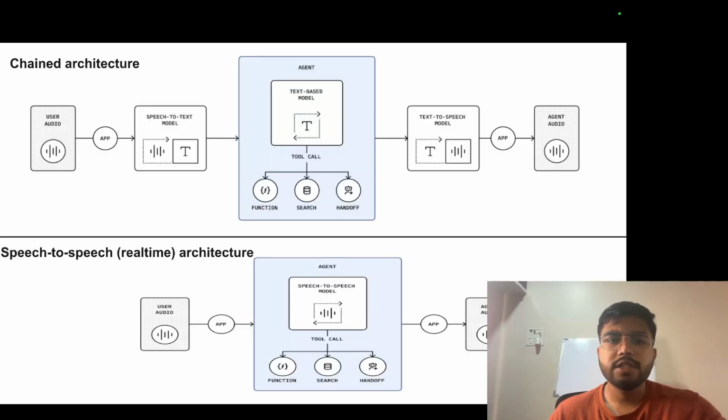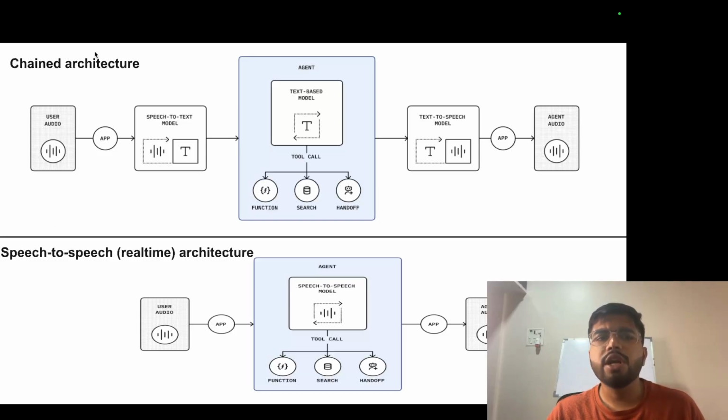So let's come to the architecture part now. There are two types of architecture, chained architecture and speech to speech real-time architecture. Okay. So what you have to do is, let it be a voice agent, any AI solution that you want to design, right? Things are available on the internet. You should go on the internet, you should understand what are the best practices, how are people doing it, and then you should come and as per your product you should implement it. Okay, so when I had to build something around voice agents, I went to the internet, I saw what different architectures are available. So for voice agents, currently two architectures are available, chained architecture and speech to speech real-time architecture.